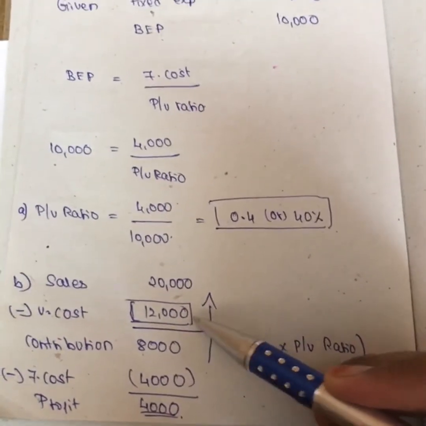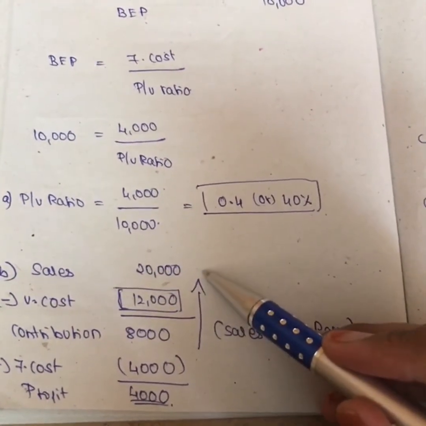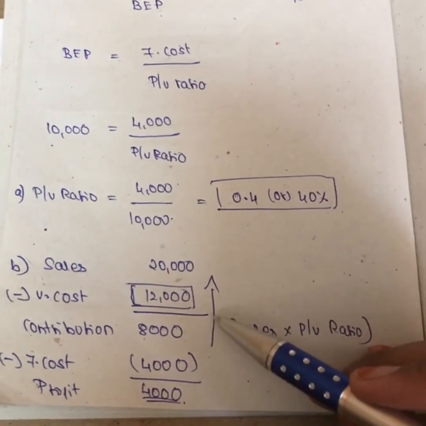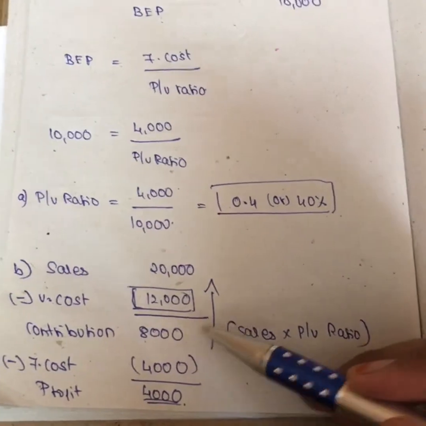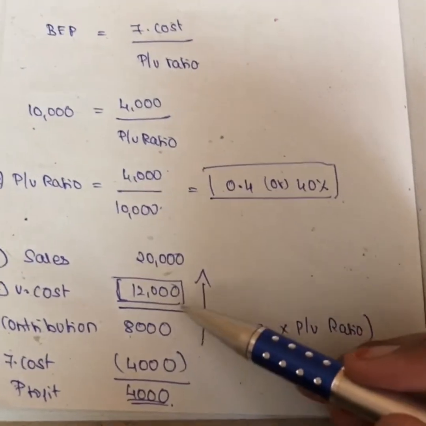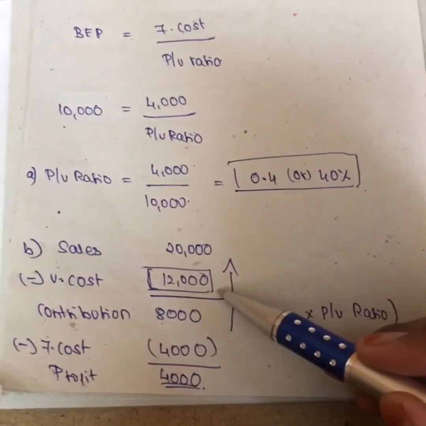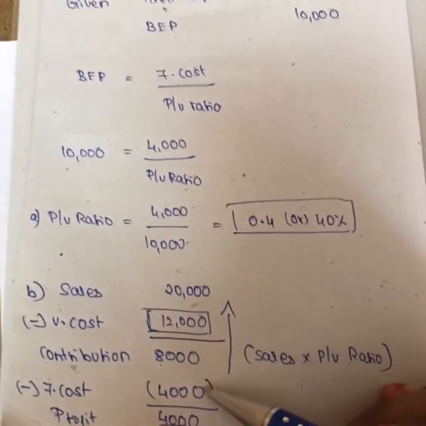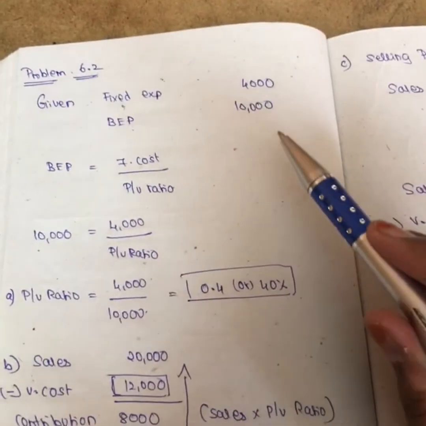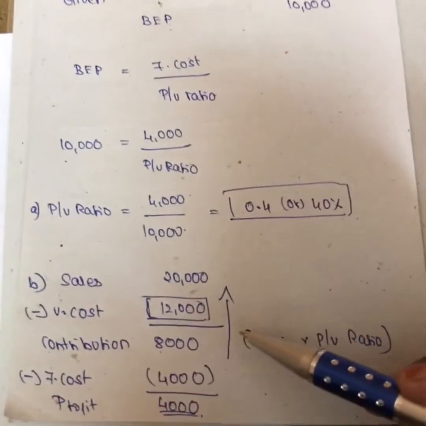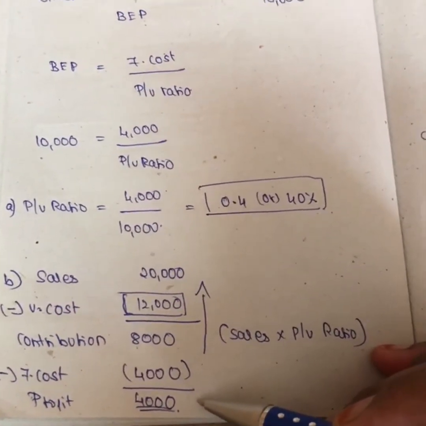It's simple. Reverse calculation. See, whenever I make this upward arrow mark, it means it is a reverse calculation, girls. Normally we do sales minus variable cost is contribution, right? Here what I did, sales minus contribution, I got it as a variable cost. I got my contribution. Anyways, we know fixed cost will never change. So fixed cost is how much given in the question? It is 4,000. So minus 4,000, you get the profit as 4,000.